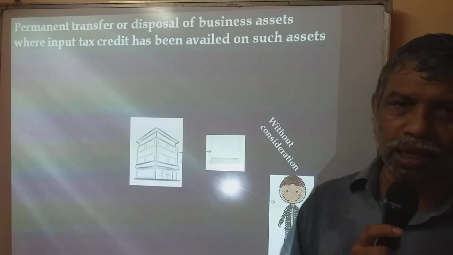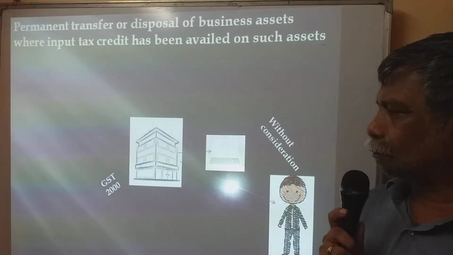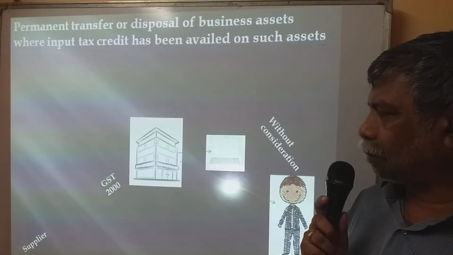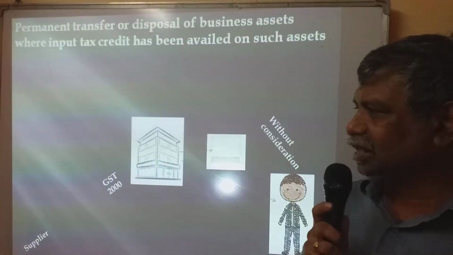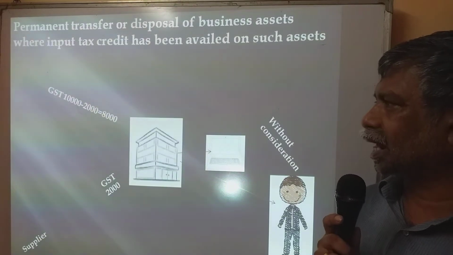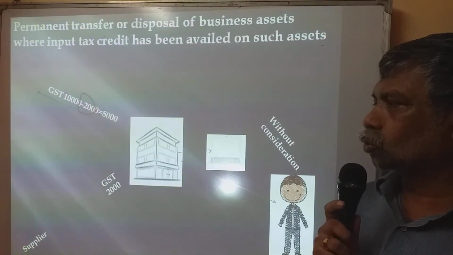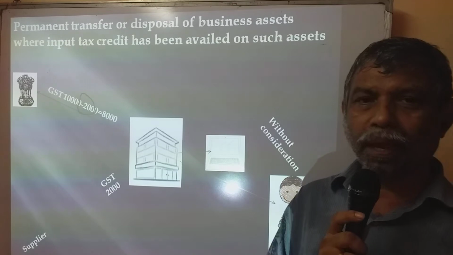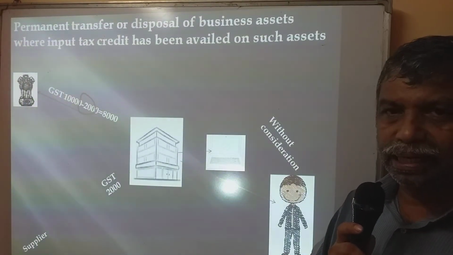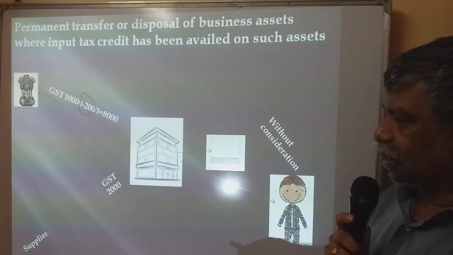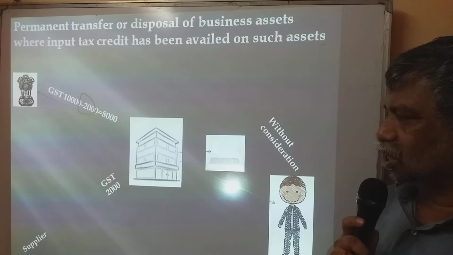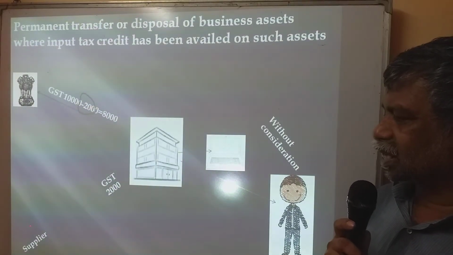Let's take the example. Suppose when they bought the laptop, they paid 2,000 to the supplier as GST. That particular month they are supposed to pay 10,000 GST to the government. But instead of paying 10,000, they deducted 2,000, that is the GST on input which they have paid to the supplier.